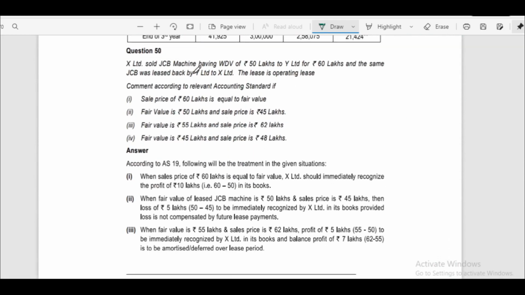Next, question number 50. X Limited sold a JCB machine having WDV of 50 lakhs to Y Limited for 60 lakhs. The same JCB was leased back by Y Limited to X Limited. The lease is an operating lease. Comment according to the relevant accounting standard if the sale price of 60 lakhs is equal to fair value. Fair value is 50 lakhs and sale price is 45 lakhs. Fair value is 55 lakhs and sale price is 62 lakhs. Fair value is 45 lakhs and sale price is 48 lakhs.